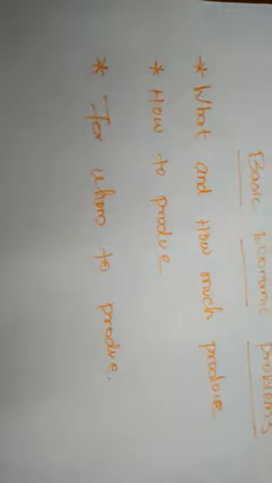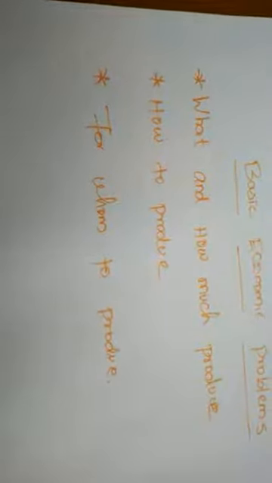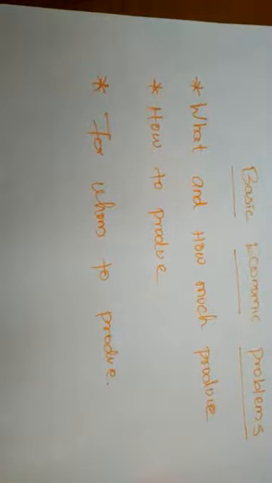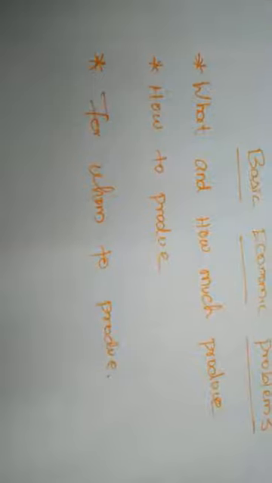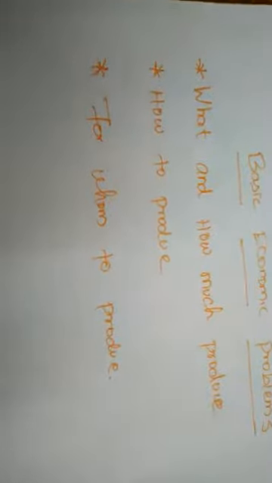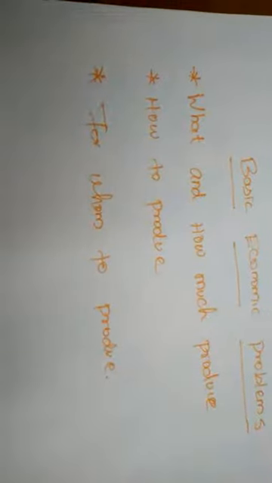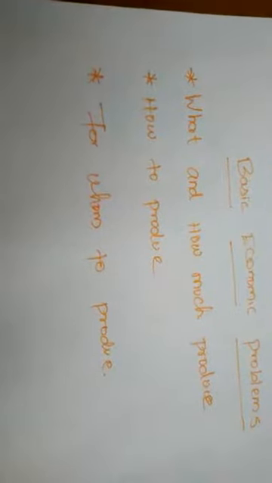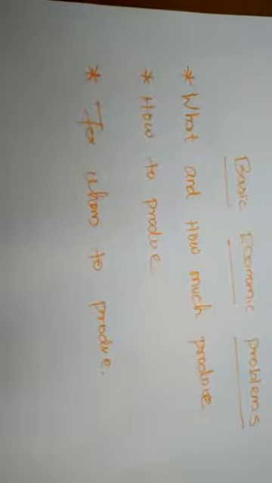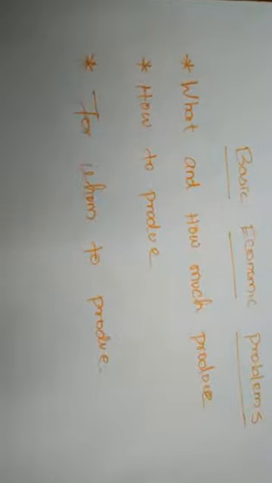By comparing these two, if he is thinking about where he can get the profit, then on the basis of profit he will arrange either capital intensive or labor intensive. If he arranges capital intensive, the labor will face an unemployment problem. If the producer arranges capital intensive, he will get more profit. So on the basis of this problem, we have to decide how to produce.